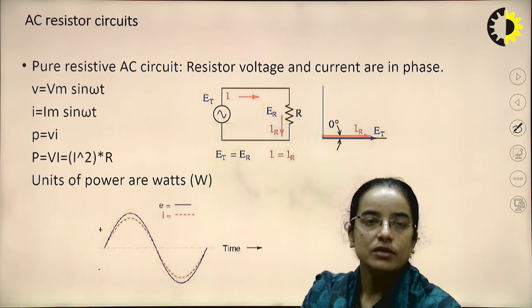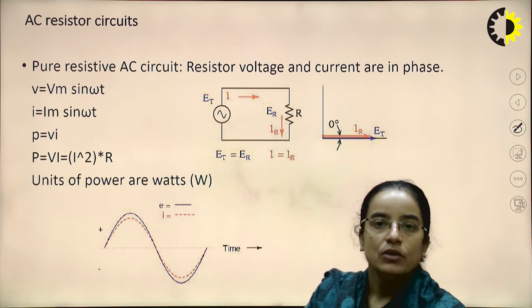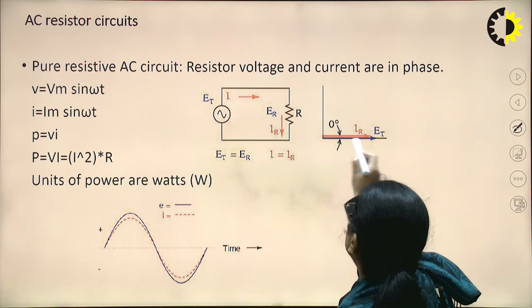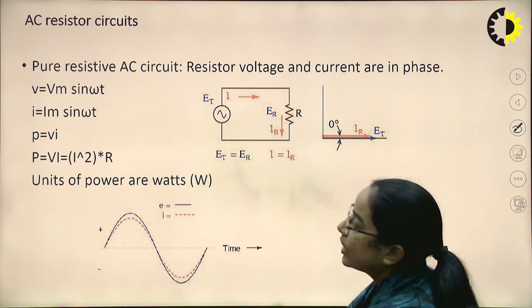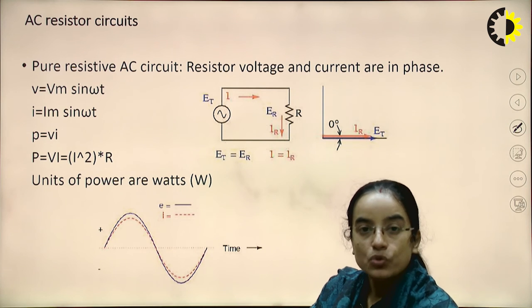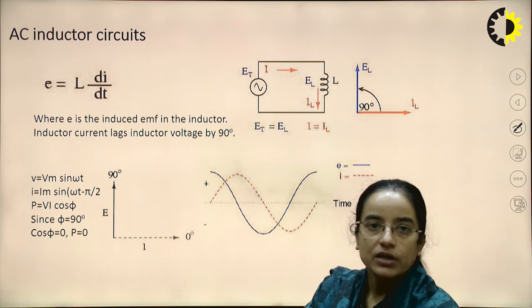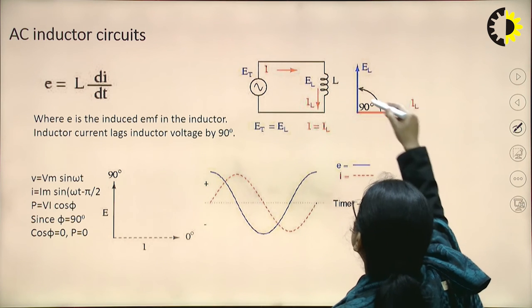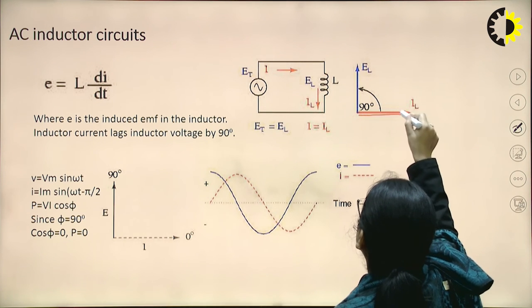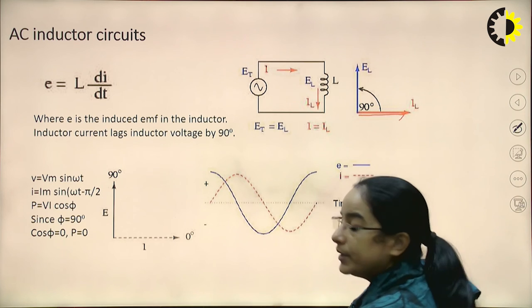Here this is the AC resistor circuit. We can see this is the voltage, this is the current, both are lying together. There is no phase difference. This is for the inductive circuit. Here, as we can see, the current is lagging behind the voltage by 90 degrees.